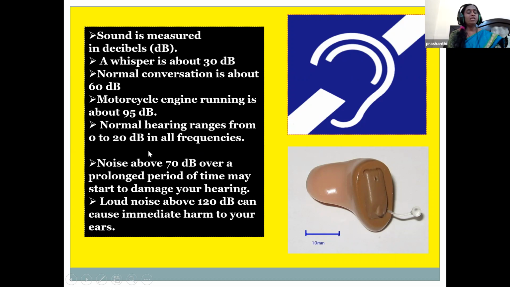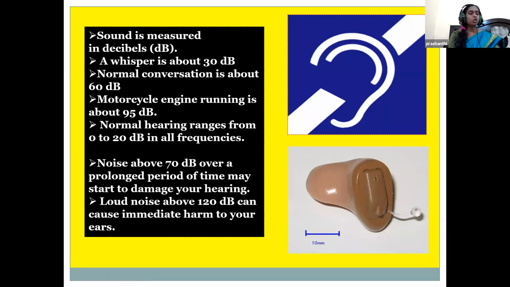When we hear noise above 70 decibels over a prolonged period of time, what happens? It starts to damage our ears, so our hearing gets damaged. And when loud noise continues above 120 decibels for a long time, it causes immediate harm to the ears.